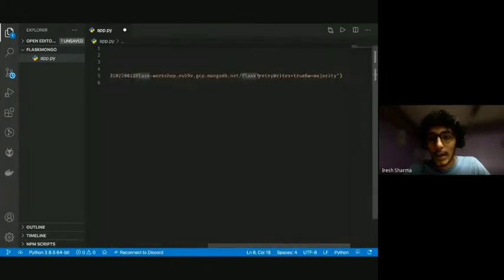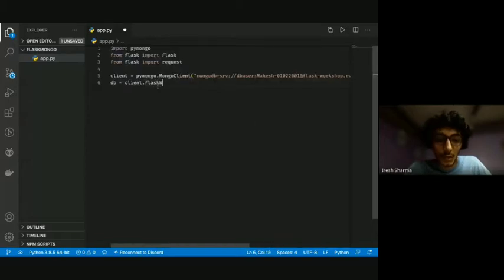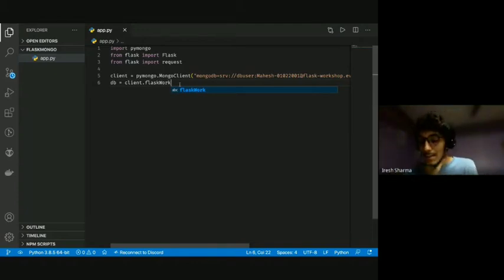And I'm gonna quickly go ahead and add Flask Work here. Also, Flask Work here. So now what we have done is we have done client.py. So basically we have, as I said, connected to the computer and the MongoDB instance running. Now using DB, we are connecting to the Flask work DB that we made.